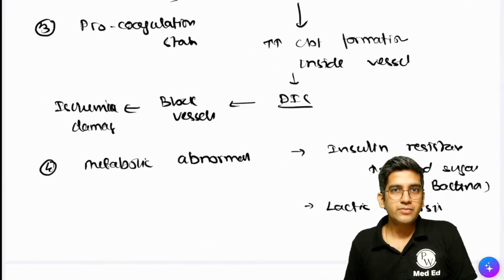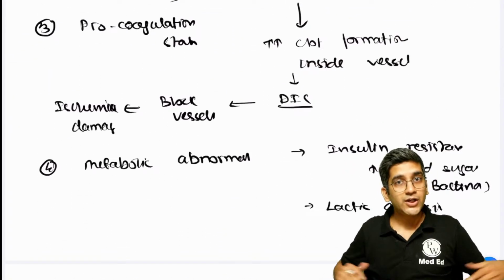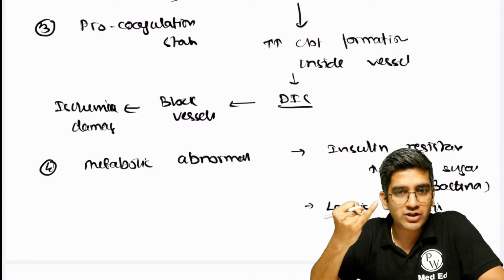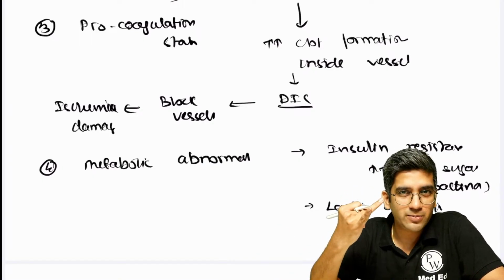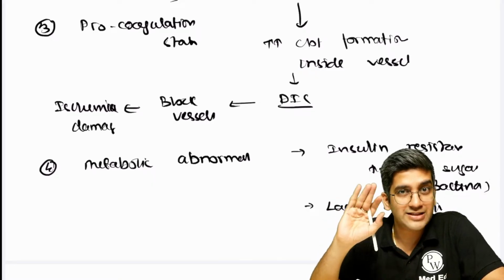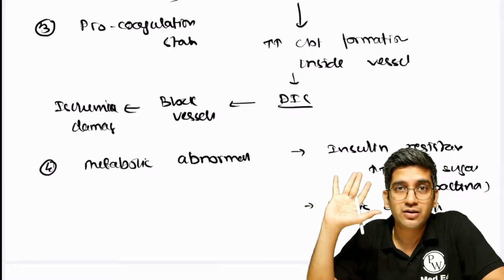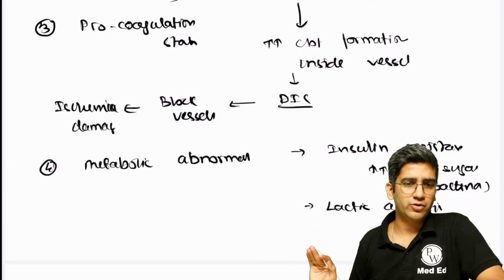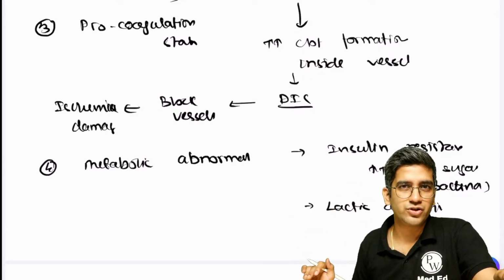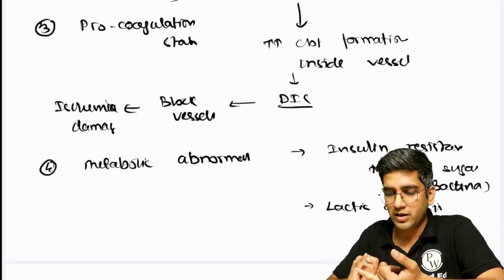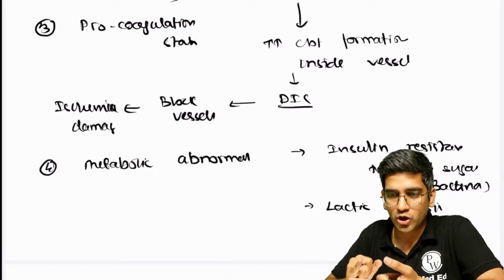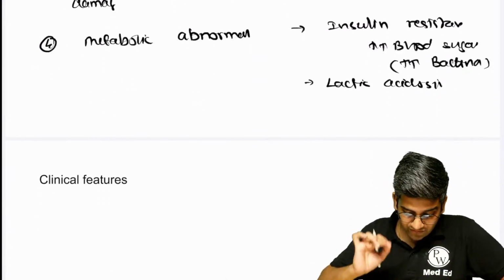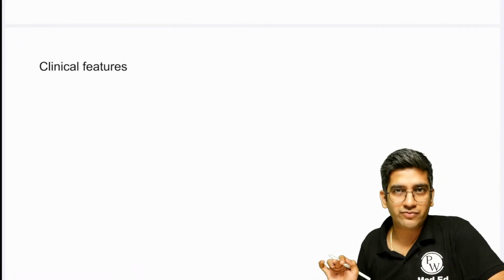Actually, if the question is on septic shock, you need not write about the non-progressive compensated reversible phase, progressive irreversible phase, and completely irreversible phase. That is purely for your hemodynamic shock. It's not for septic shock. For septic shock, this should be more than enough, right? And then you talk about the pathogenesis. You can talk about what happens in the lungs, in the adrenal gland, in the heart, everything you can talk about, right? If it's about septic shock, it should have clinical features.